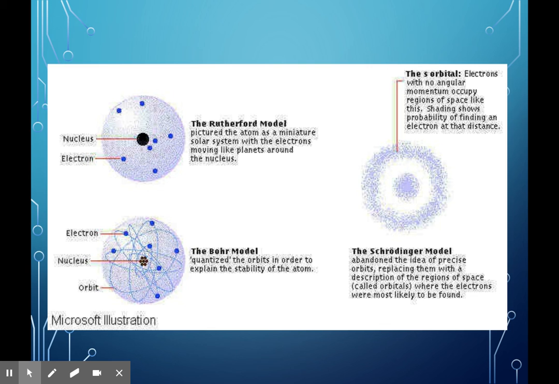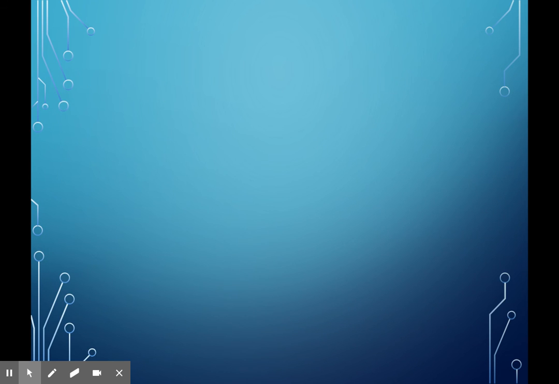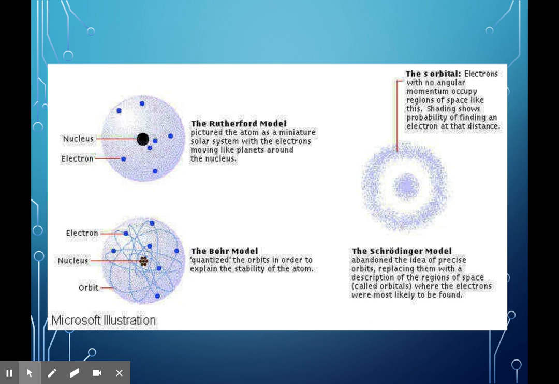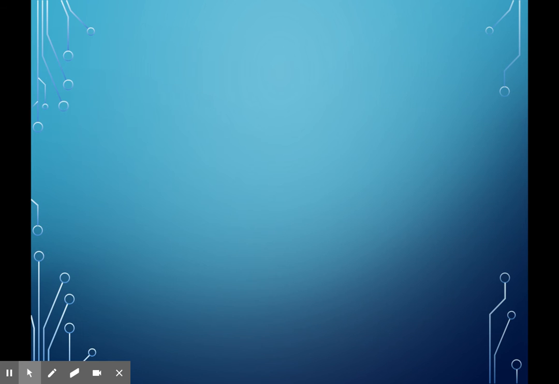What he also determined is that the electrons are never really in one place. It's more of a probability that they will be in one particular place at a particular moment.